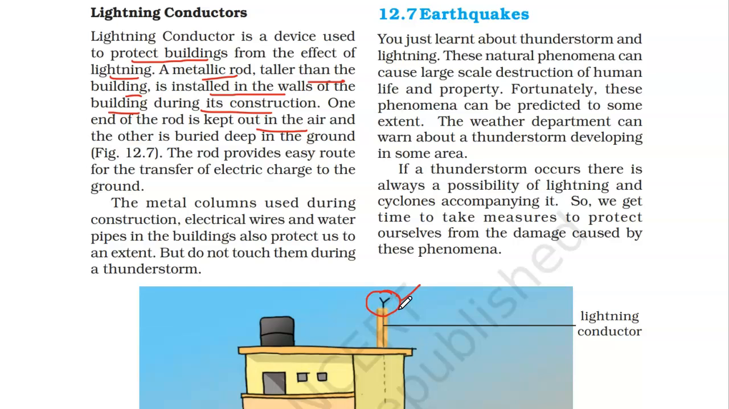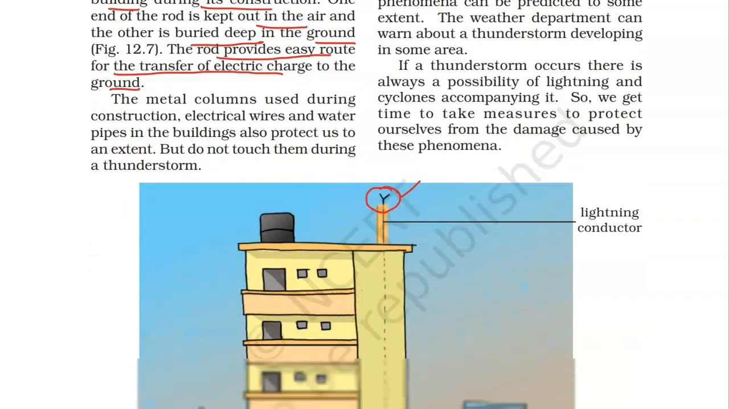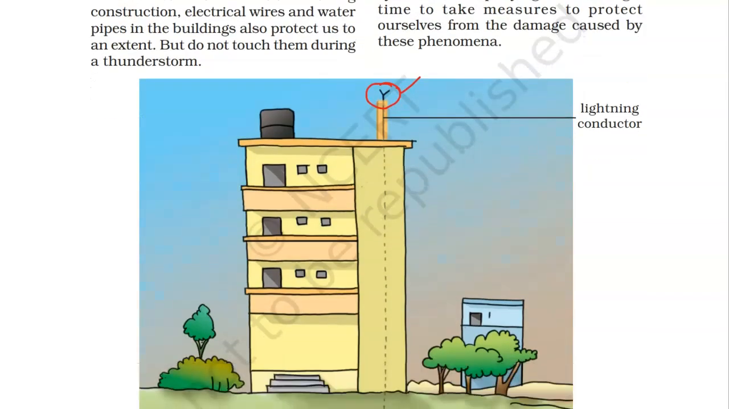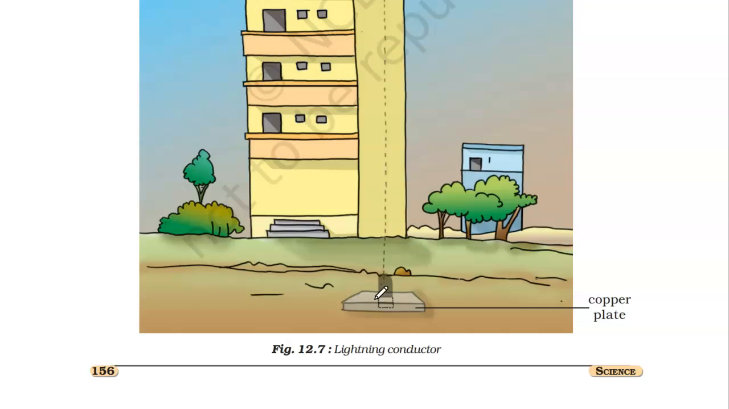So one part is outside in the air, and the other part is buried deep in the ground, which is called earthing. Remember, we studied earthing. So the rod provides an easy route for the transfer of electric charge to the ground. You see this? This is the lightning conductor, and it goes through the wall deep down into the earth. This way of putting the lightning conductor into the earth is called earthing.